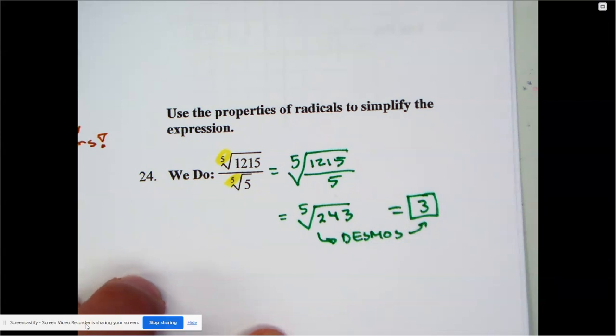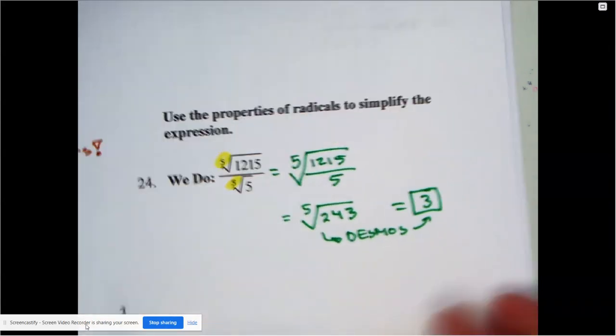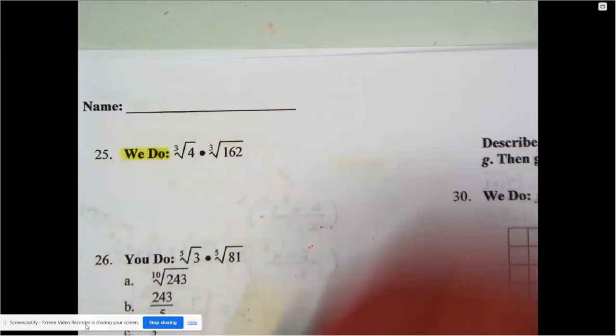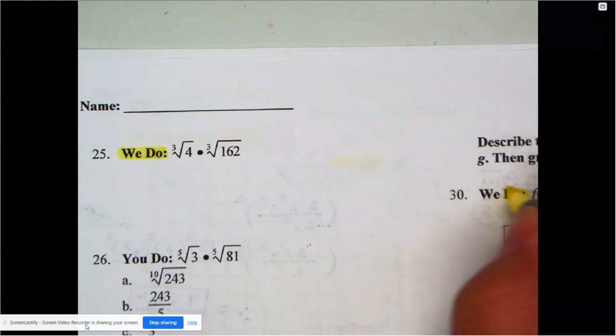All right, give you a moment to catch up with the writing there. So now we're ready, of course, for the last page of the we do. So flip it over. See how many we still have left. All right, we have another we do here. So it looks like we have 3 more we do's to go.